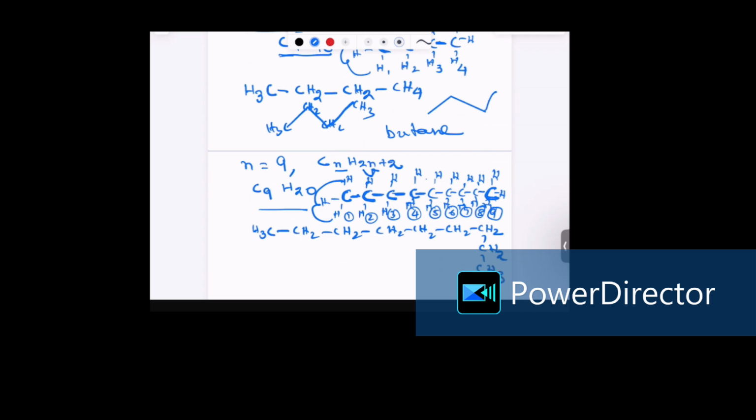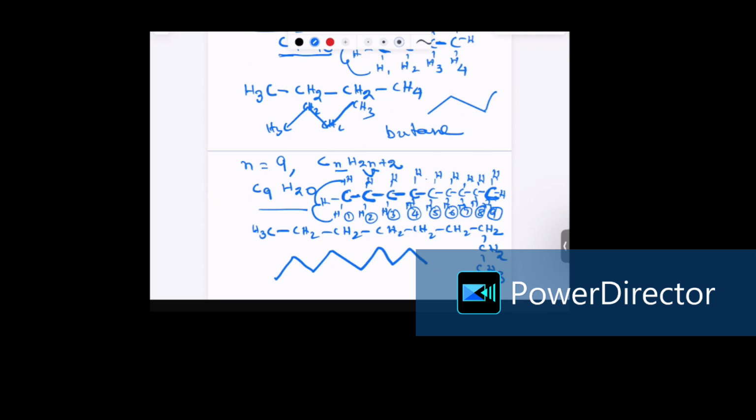Now, how to write the stick formula? There are 9 carbon atoms. So we put up and down. 1, go up, down, up, down, up, down, up. See, 1, 2, 3, 4, 5, 6, 7, 8. 1 more, 9.